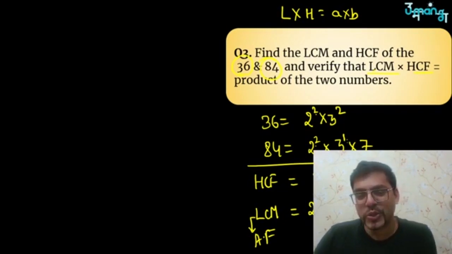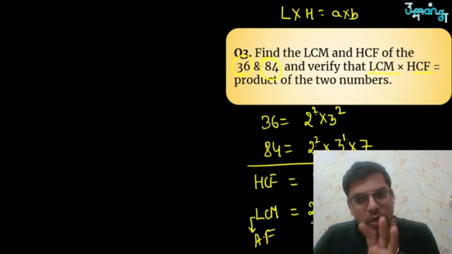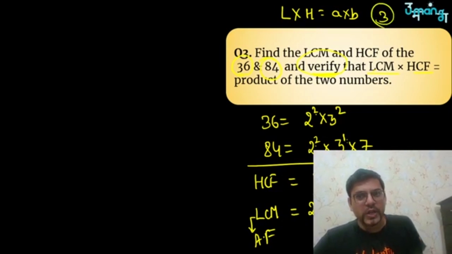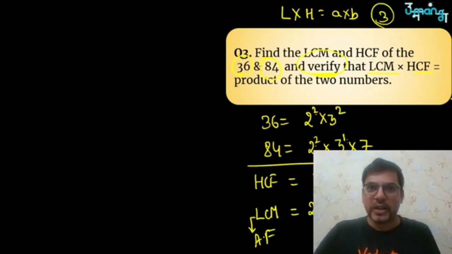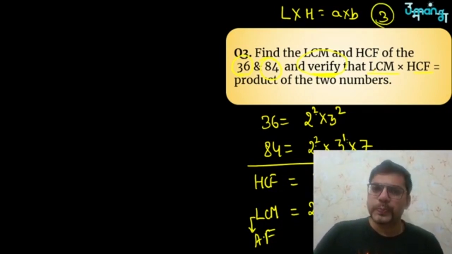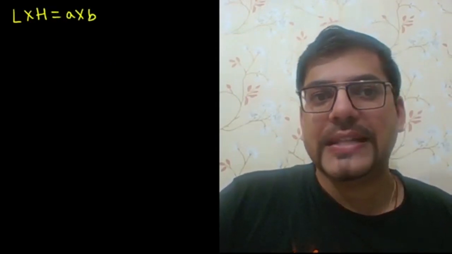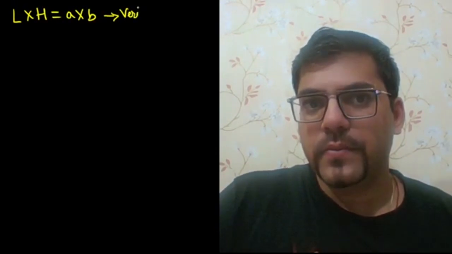Did you all understand it? Here you have to just multiply it and write the LCM. But actually, the question is also asking another part, that you have to do the verification. Let me tell you, this will be a 3-marker question. Once you have done this LCM HCF part, you just need to go to another page, and you have to write LCM into HCF is equals to product of two numbers. That's what you have to verify, isn't it?